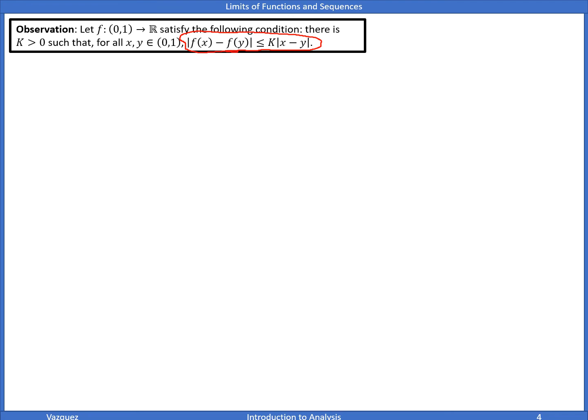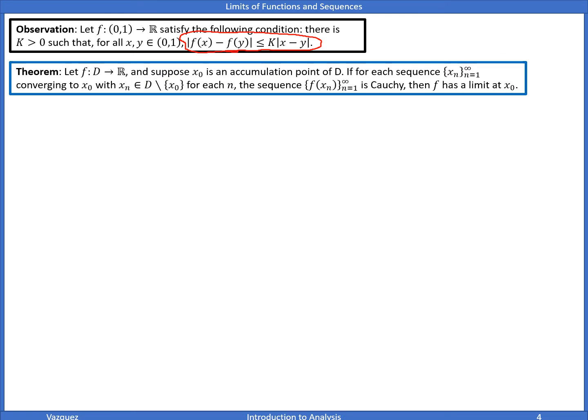Right, we can always find a number k such that that inequality holds no matter how big. So we move on to the next theorem.